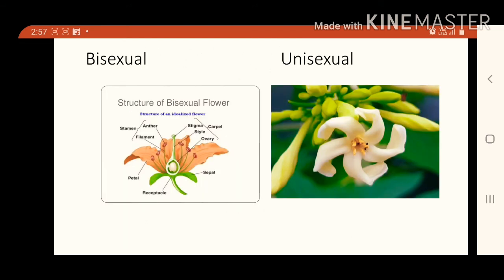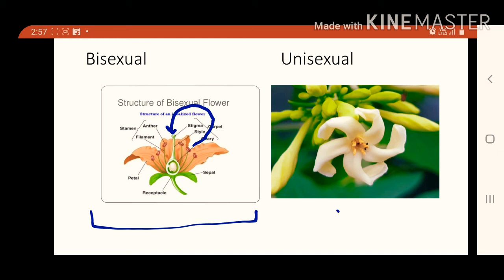See in these pictures, in the case of a bisexual flower, a flower which contains both reproductive organs in the same plant or in the same flower, it is very easy to transfer pollen grains from the anther of the flower to the stigma of the flower, because they are in one flower only.